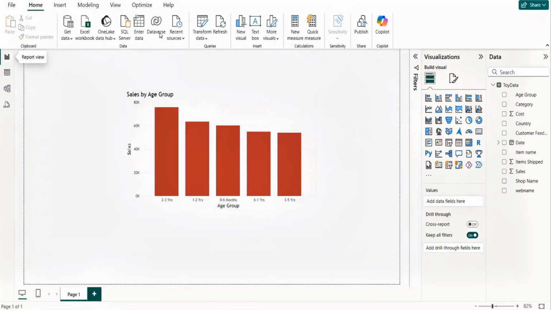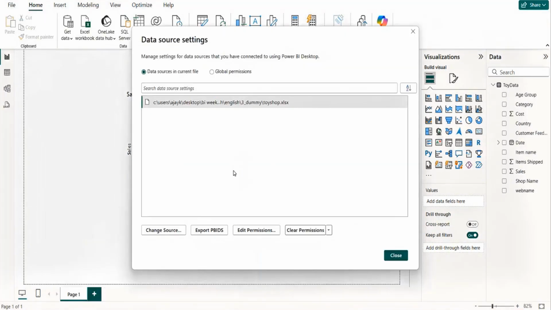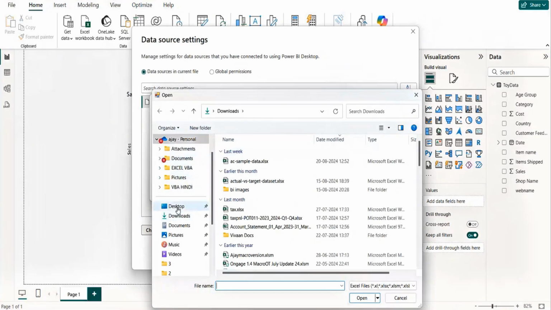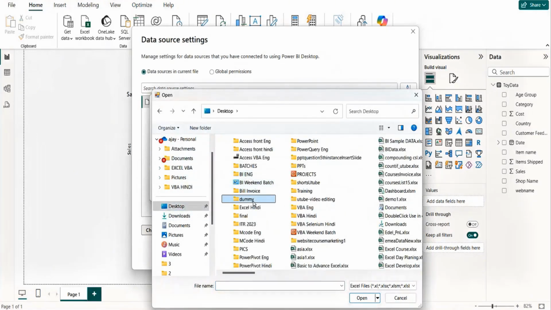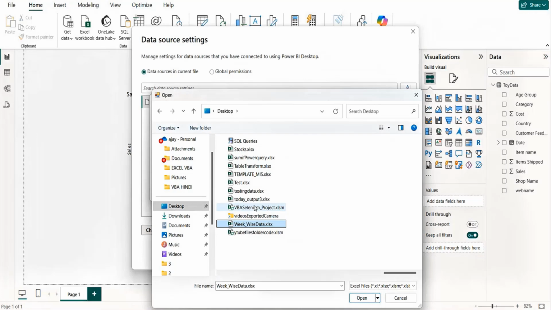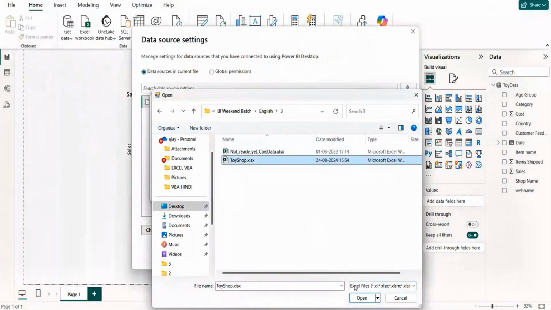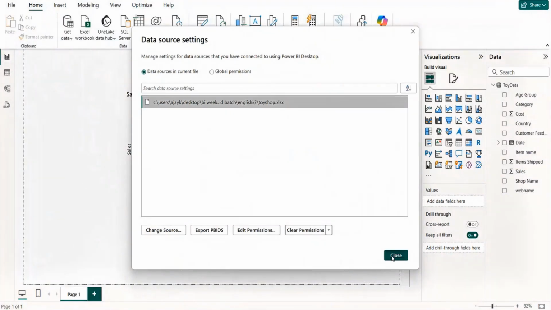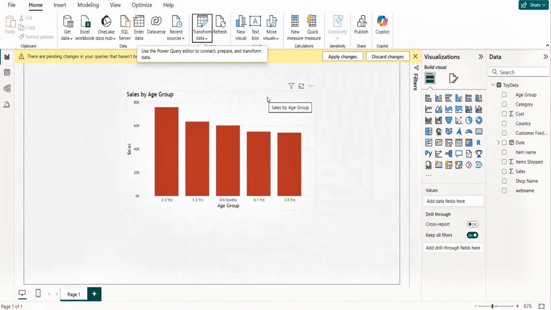This option I told you before also: in the transform data, we have current data source setting. So I'm going to give the change source. I'm going to give the path of the file. Let me browse this. When you do this, please remember one thing, that the data has to be the same data with the same headers, right? It's not that any file will do, because that will be created as new data. So let's connect this with our file, which is the toy shop file. Let's say okay. And if all goes well, then we will not have any error further.